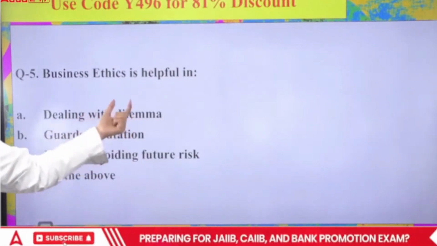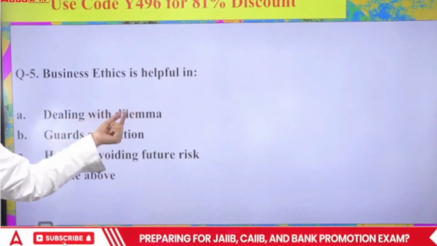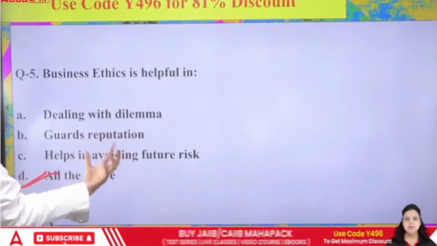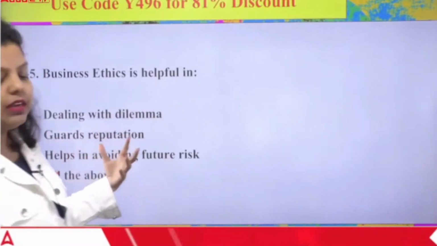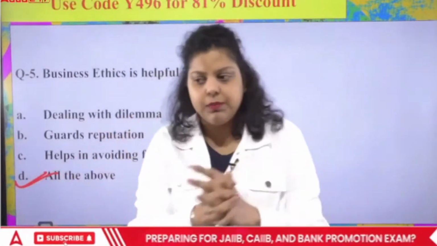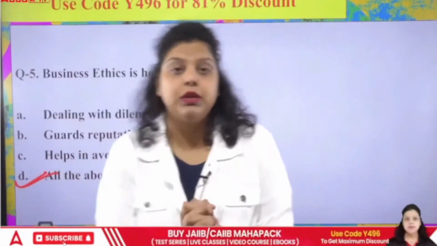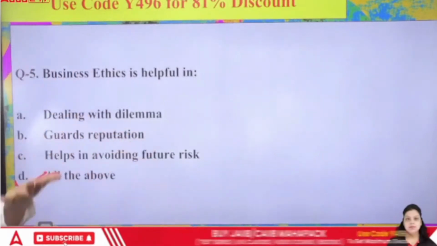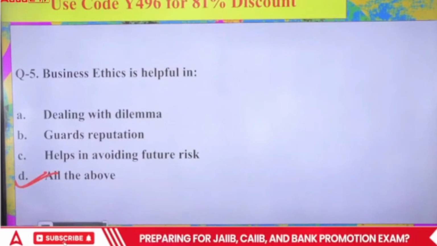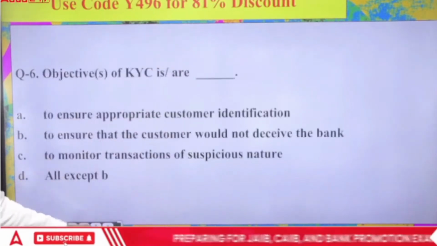Because it deals with the dilemma. Ethical dilemma means when you are confused between two rights. Then it guards your reputation. When you are following ethics, a certain principle, certain rules or a certain standard, and everybody is following that, you have a good reputation in the eyes of your customers, employees or other people. And it also avoids future risk. So the right answer will be all of the above.